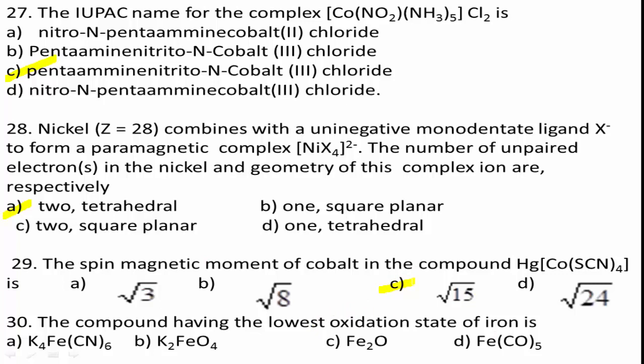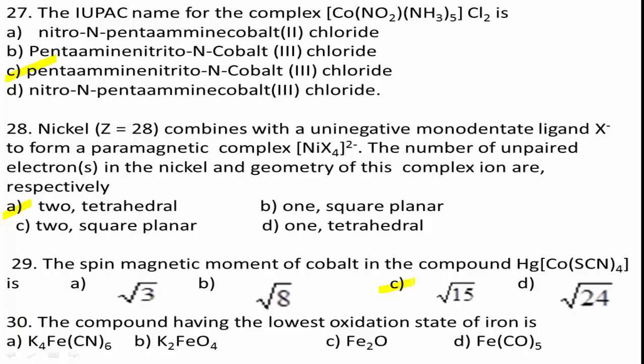Next, question number 30. The compound having the lowest oxidation state of iron is: option A, K4[Fe(CN)6]; option B, K2FeO4; option C, Fe2O; and option D, Fe(CO)5. Students, in K4[Fe(CN)6], iron shows +2 oxidation state.